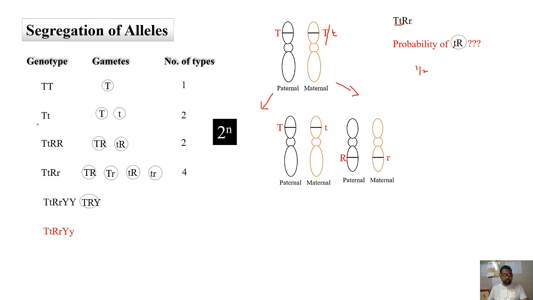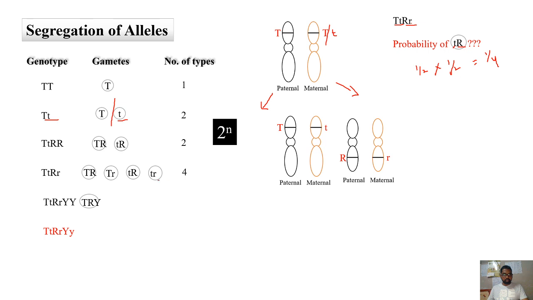You can see that here. When capital T small t is there, the probability of small t is half: half capital T, half small t. The probability of capital R from this is half. When you multiply these two, you'll get 1 by 4. So the probability of small t capital R from this genotype is 1 in 4, that is 25% or 0.25.